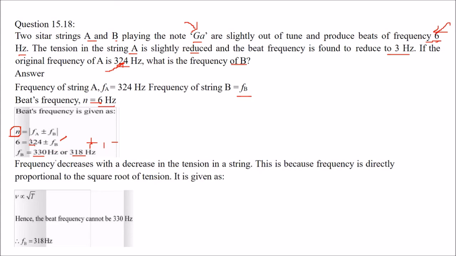Now, since we have to answer the other part also, the frequency decreases with decrease in the tension in a string. Why? Because the frequency is directly proportional to the square root of the tension. So frequency will decrease with decrease in the tension, and frequency will increase with increase in tension. So v is directly proportional to under root T. That is why the frequency of B cannot be 330 Hertz. So it has to be 318 Hertz. This is the explanation.